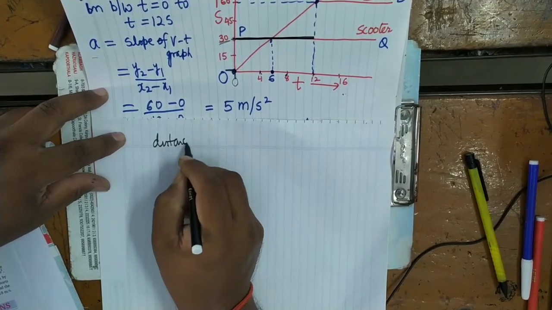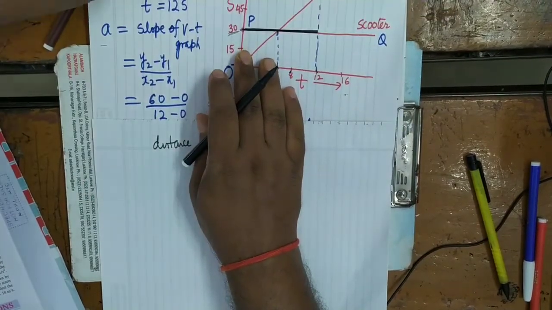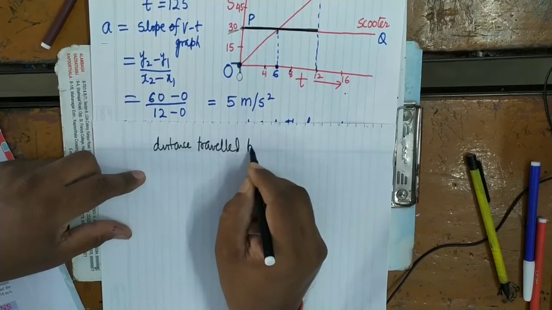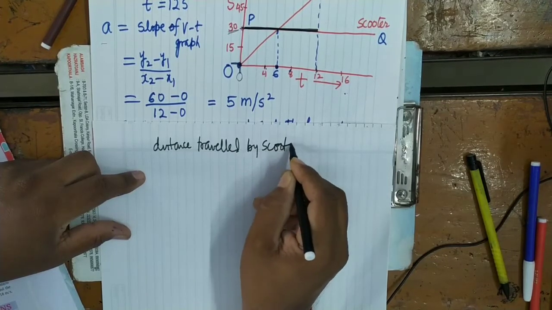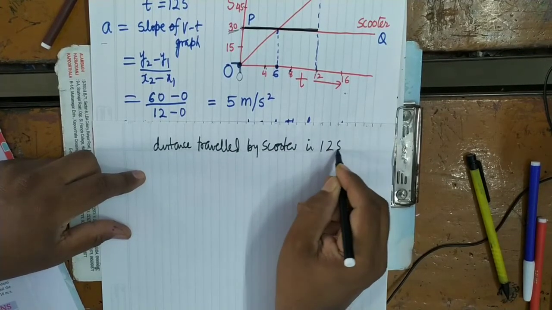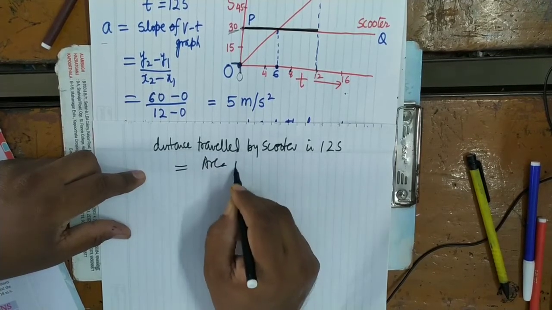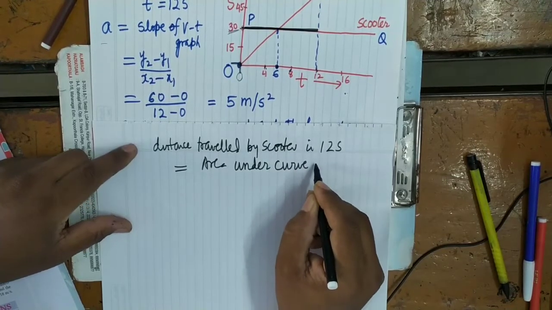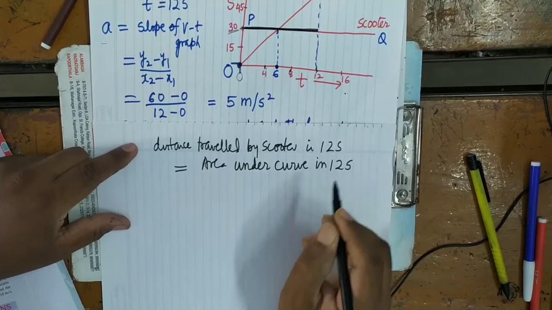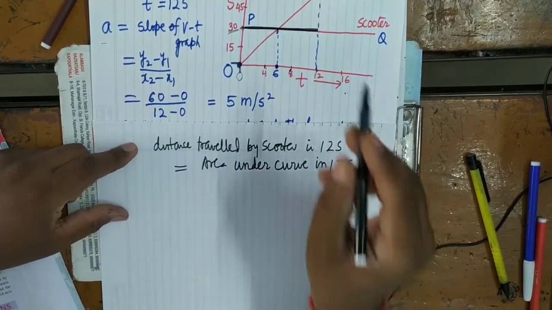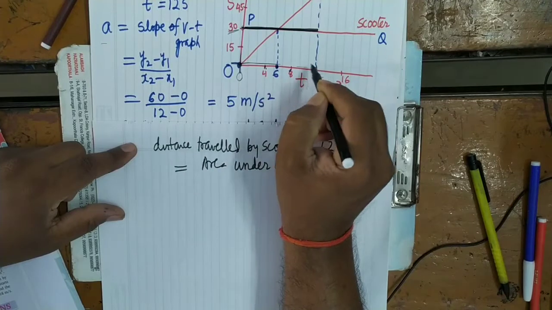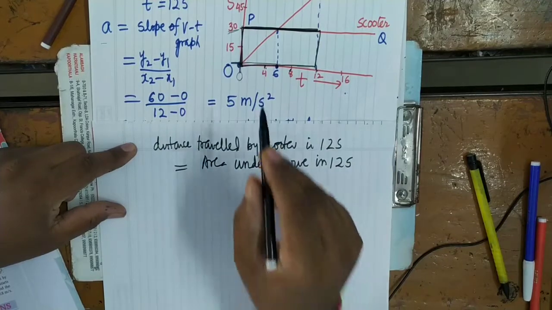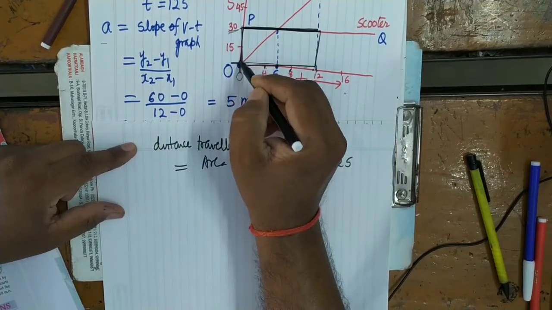Distance traveled by scooter in 12 seconds equals the area under the curve in 12 seconds. How much area is under this curve in 12 seconds? So see here, this area is rectangular in shape. How will you determine it? This side multiplied by this side.